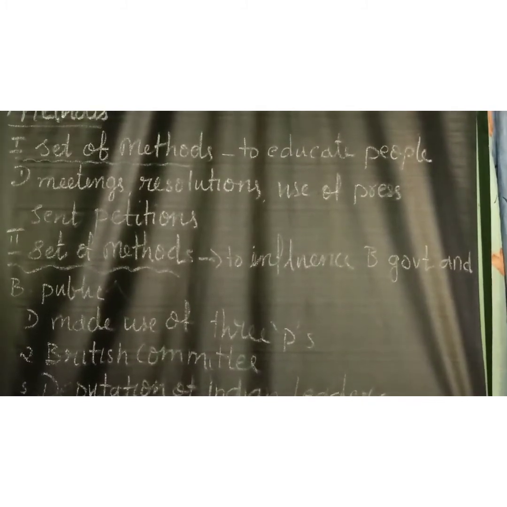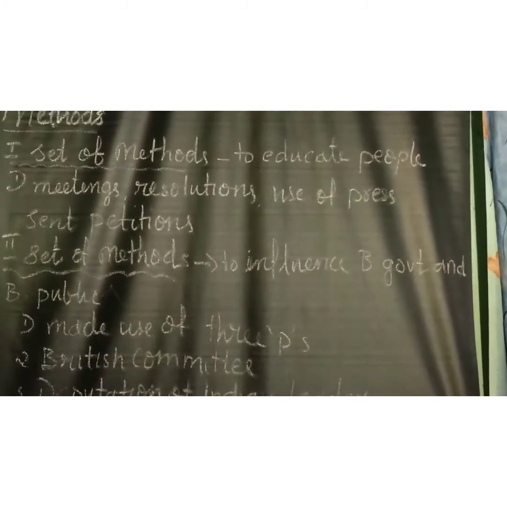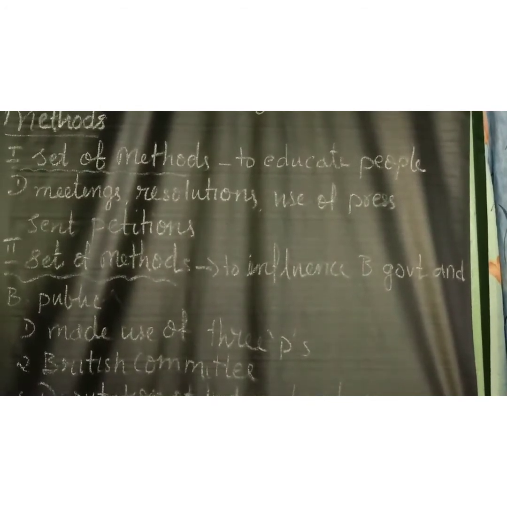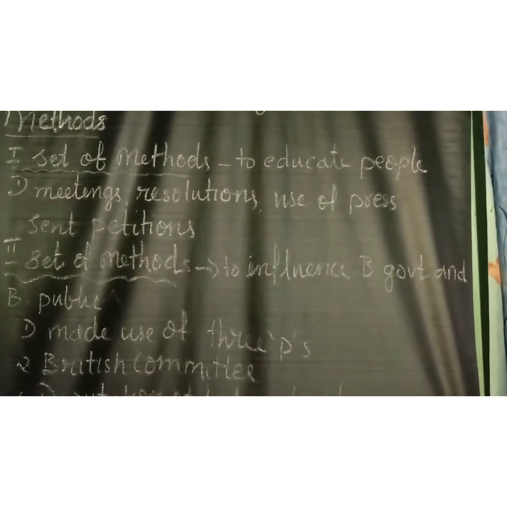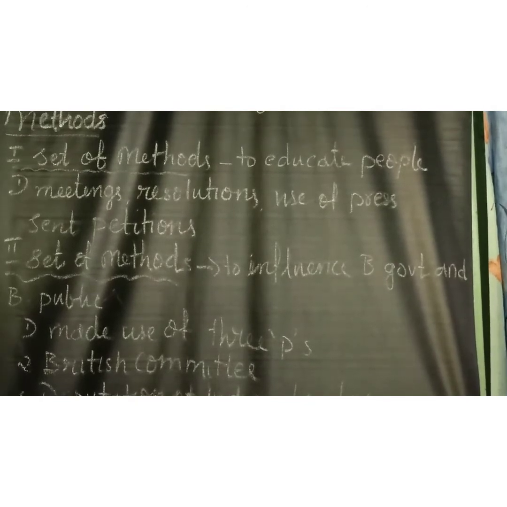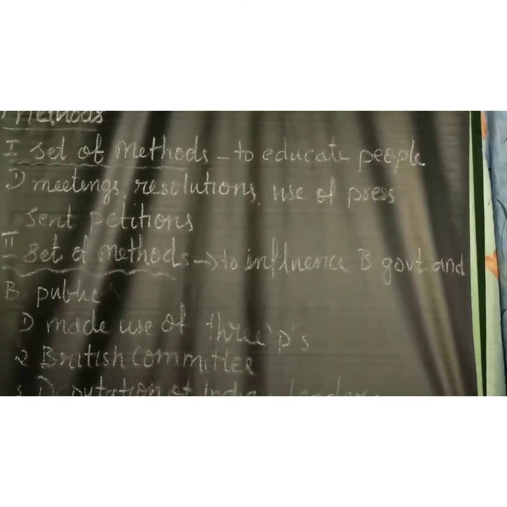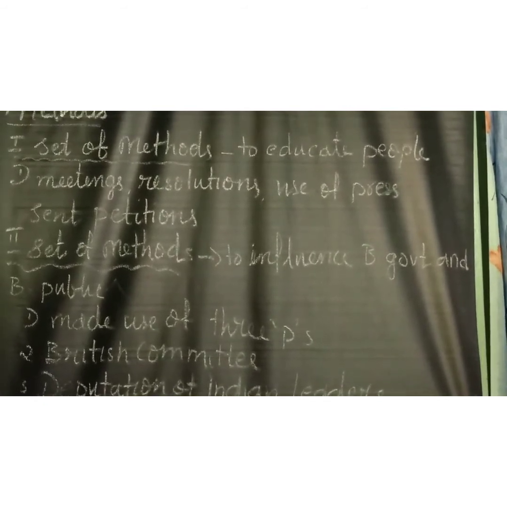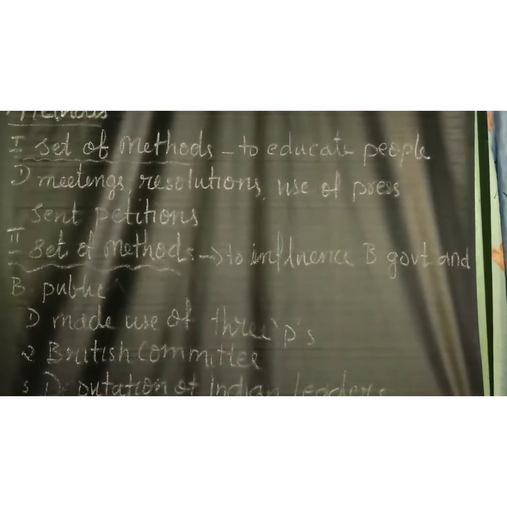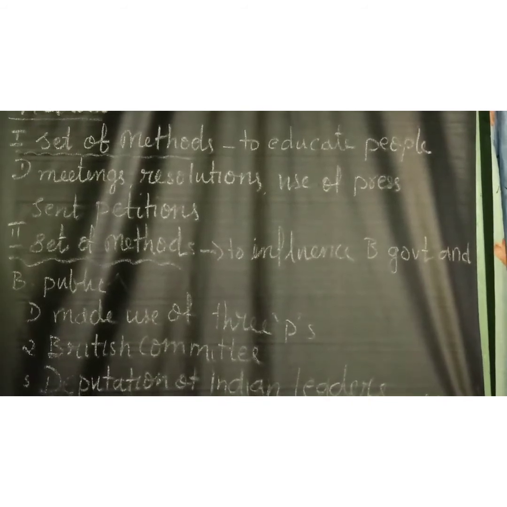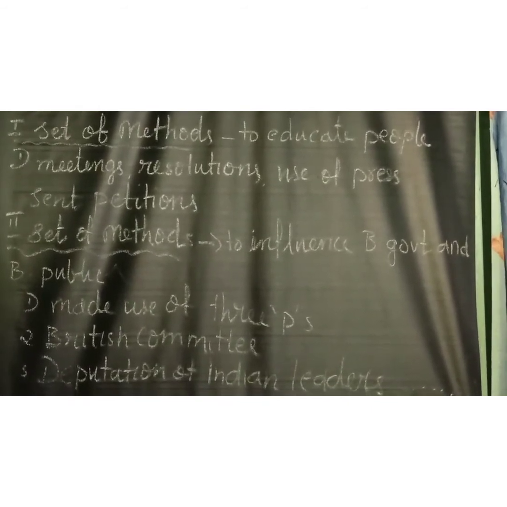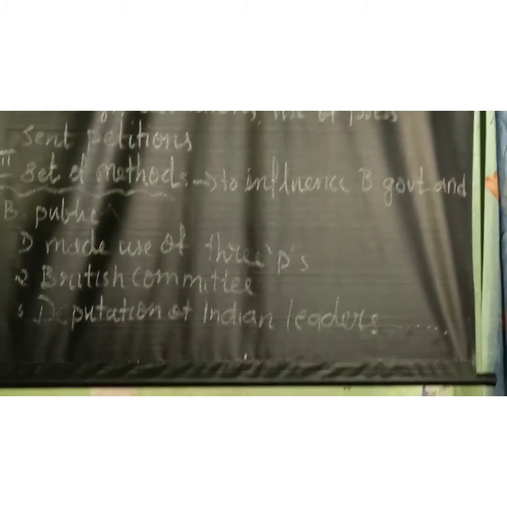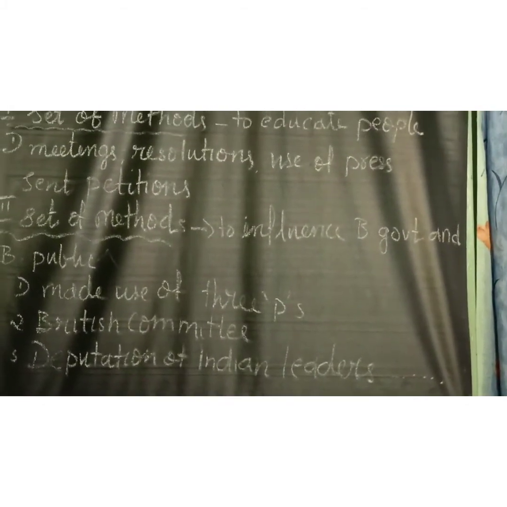To achieve this, they relied on the following methods. First, they held meetings, and resolutions for popular demands were passed. Secondly, they criticized government policies through the press. Thirdly, they sent memorandums and petitions to government officials and the British Parliament.